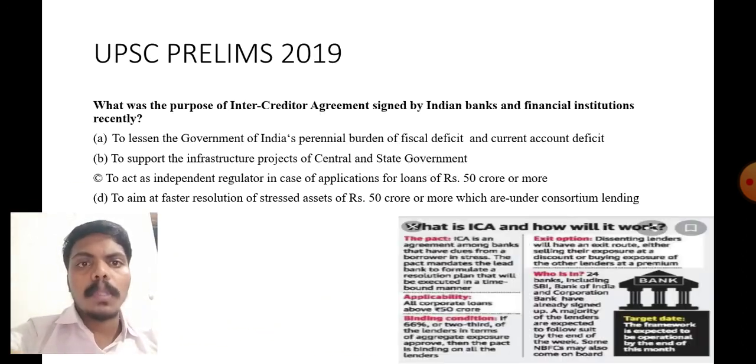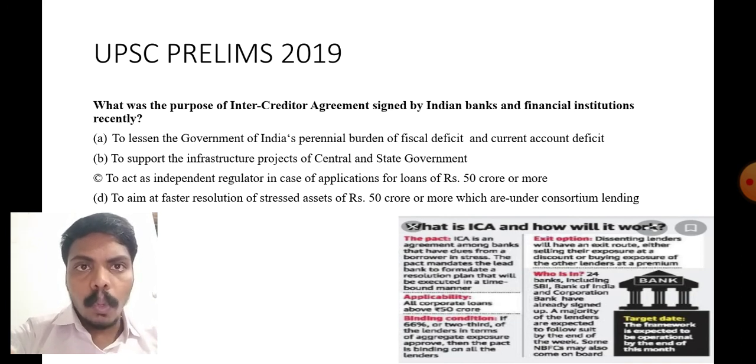Next one, I promise to make a UPSC prelims previous year's question paper analysis, that happened in 2019. Today I am taking the second question: what was the purpose of the inter-creditor agreement signed by Indian banks and financial institutions? Please see the options. The first one, to lessen the government of India's perennial burden of fiscal deficit and current account deficit. Last week we saw about the fiscal deficit. That means the difference between expenditure and receipts is known as fiscal deficit.